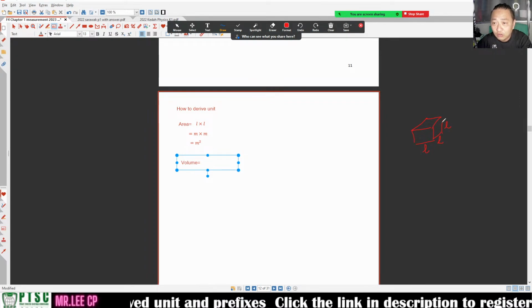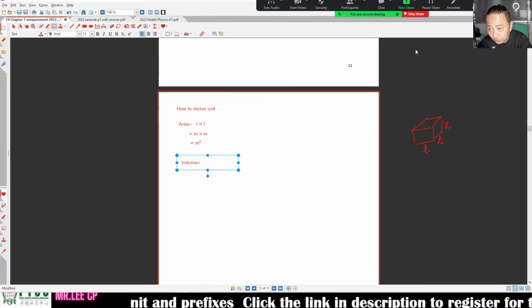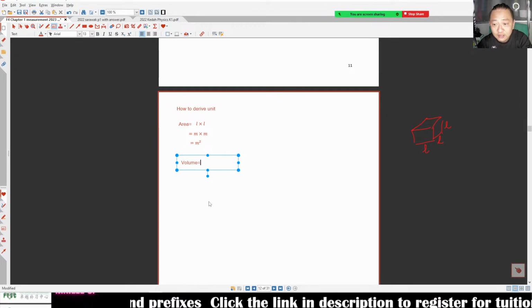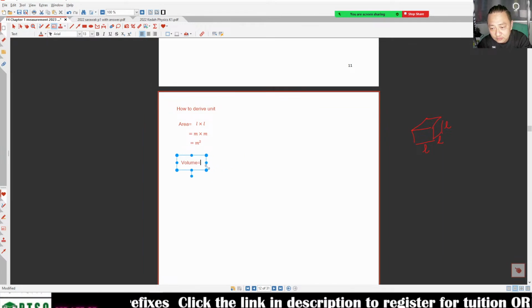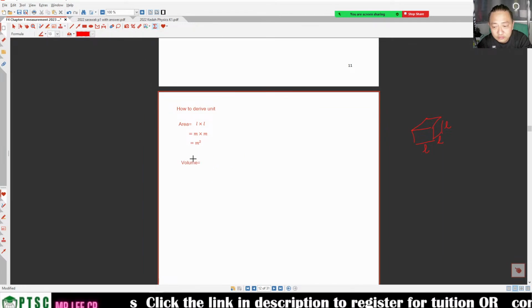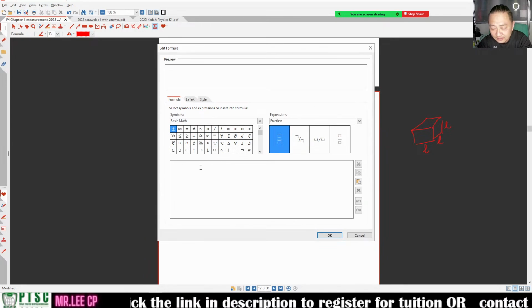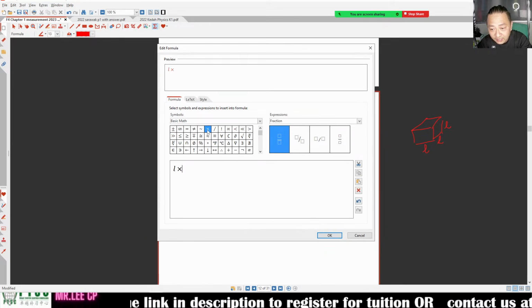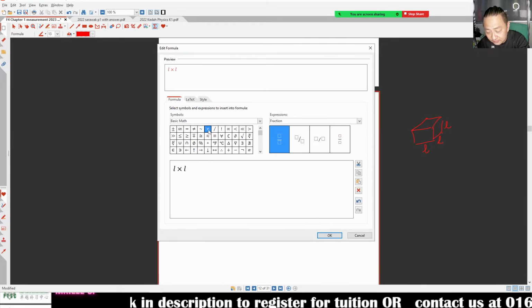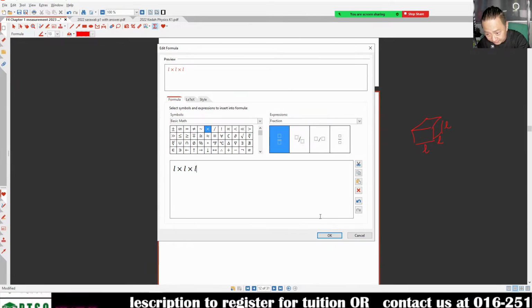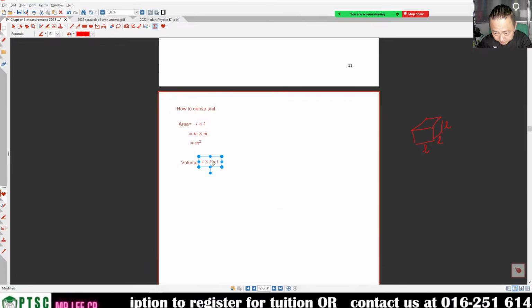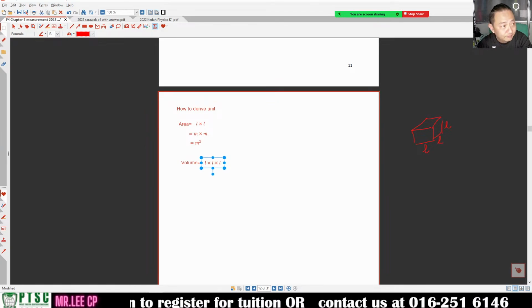So you know that it is length cube. How to write it? We write it as the product of length, length and length. Length times length times length.